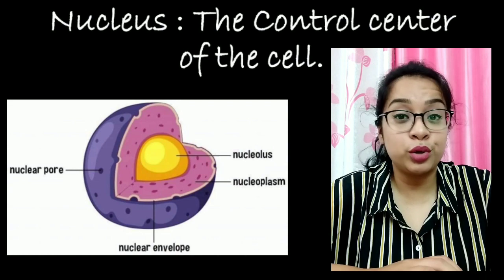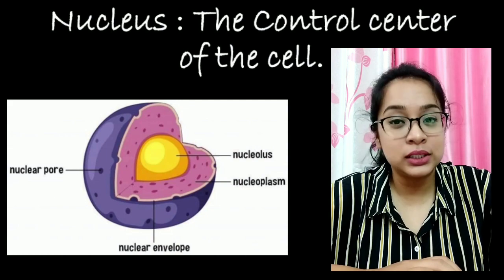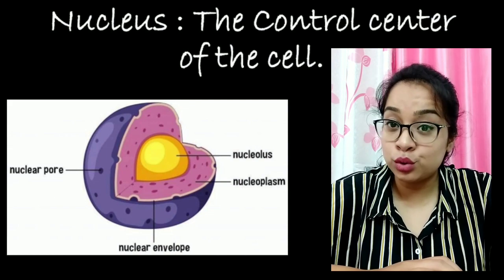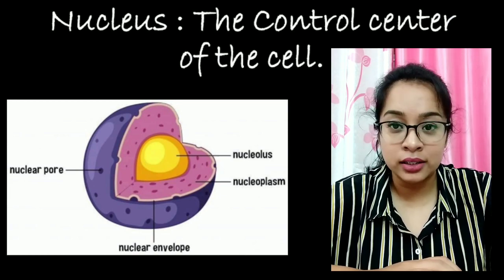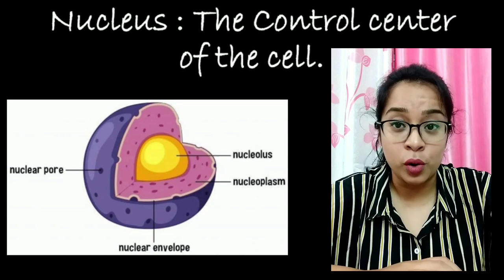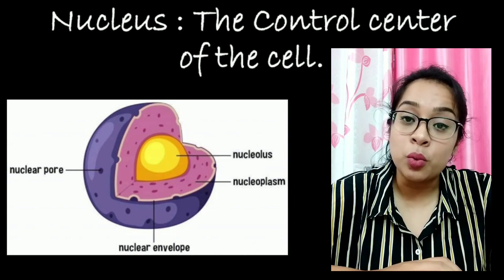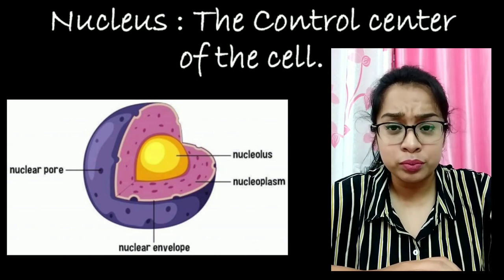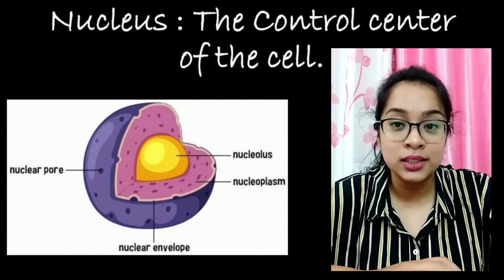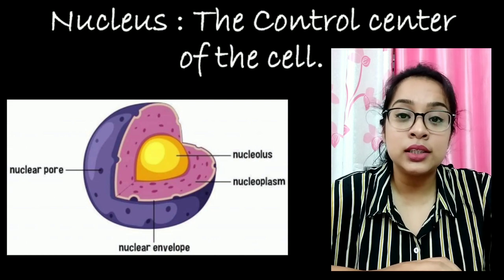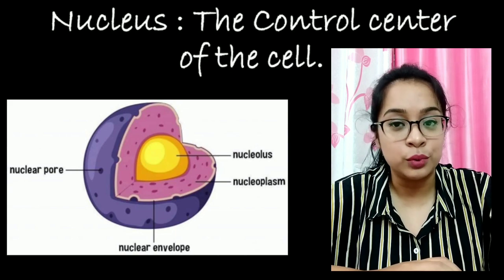Let's start with the most important organelle of the cell, the nucleus. The nucleus is the control center of the cell. It decides what to do and how to do it. It contains the genetic material, DNA or RNA. DNA remains in a suspended form known as chromatin, and during cell division, this chromatin condenses to form chromosomes. The nucleus also contains the nucleolus, which is the site of ribosome synthesis. And the nucleus is covered with a membrane which contains pores, known as nuclear pores.